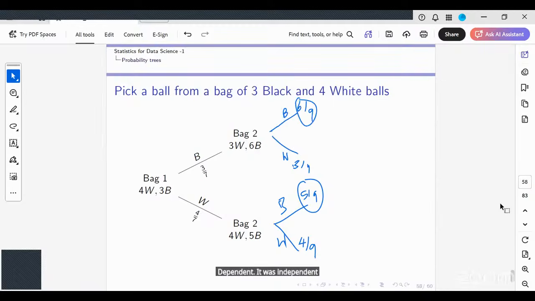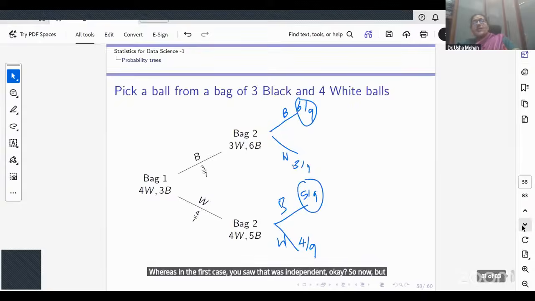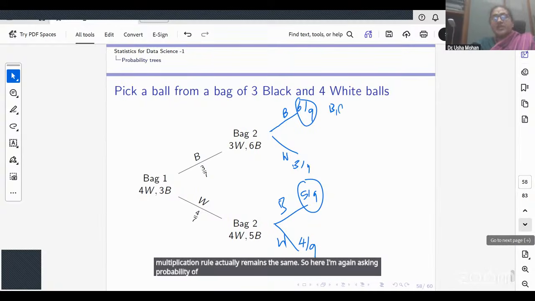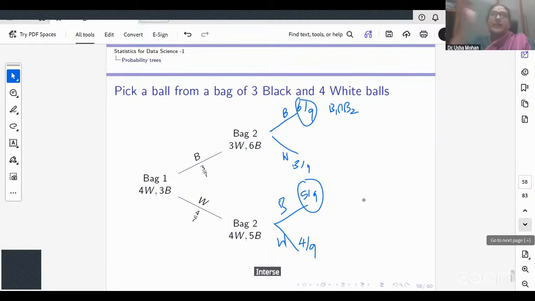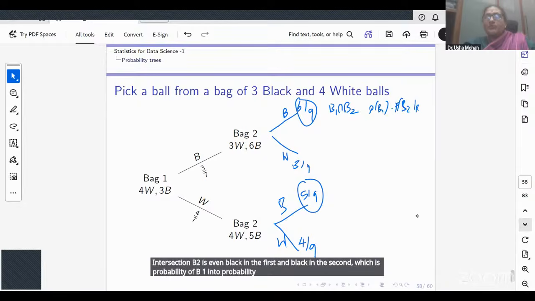But the multiplication rule actually remains the same. So here, I'm again asking probability of B1 intersection B2, black in the first and black in the second, which is probability of B1 into probability of B2 given B1, which is 3 by 7 into 6 by 9. Agreed?